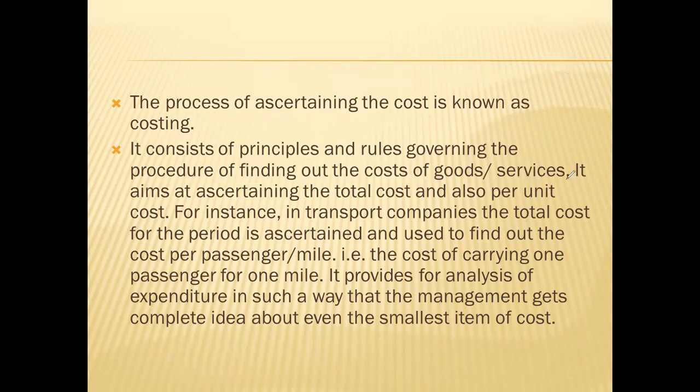So it aims at ascertaining the total cost and also the per unit cost. By using these cost accounting standard principles, you will get the total cost of producing the goods and services from a business point of view, and also you can find out the per unit cost of that product or services.